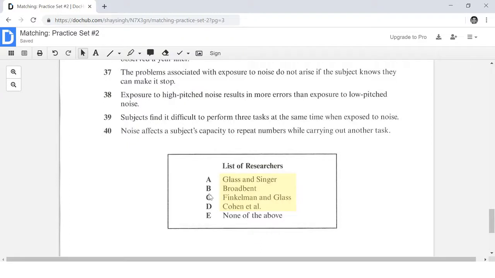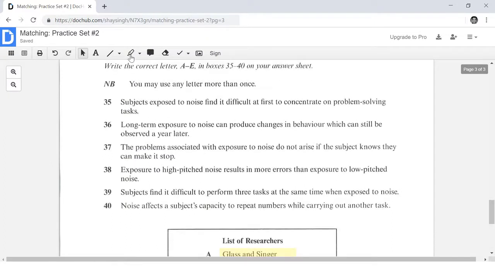Alright, so we're looking at option number B, Broadbent. Now we have to find out which question answer choice B is going to be the correct answer for. So right now, it makes sense to mark the keywords from the questions. So let's begin. Number 35 says something about subjects exposed to noise, how they find it difficult at first to concentrate on problem-solving tasks. Okay, so difficult to concentrate, and difficult not just at any point, but in the beginning.